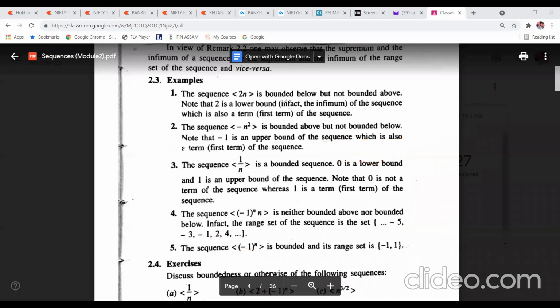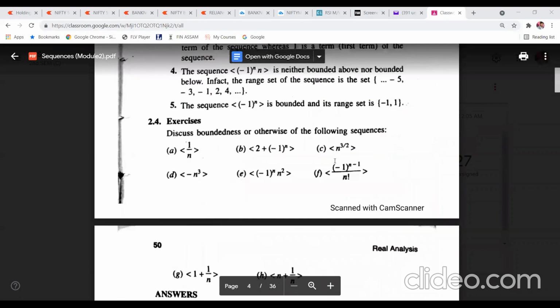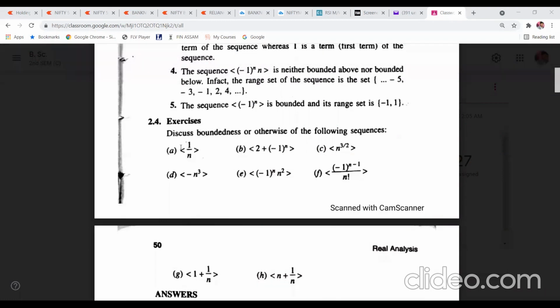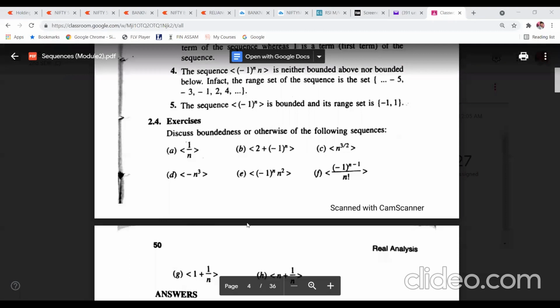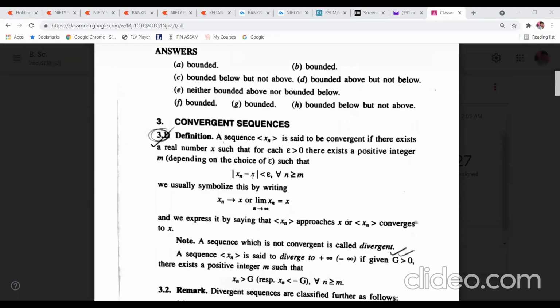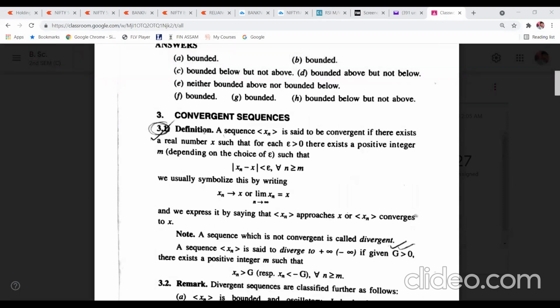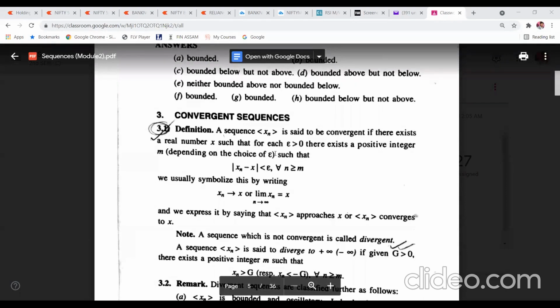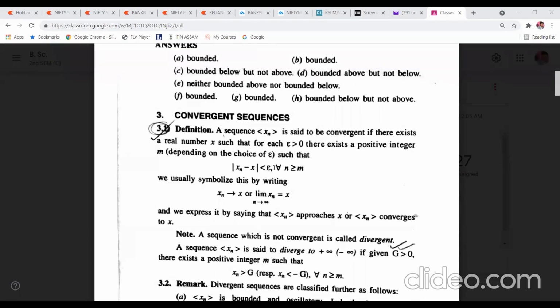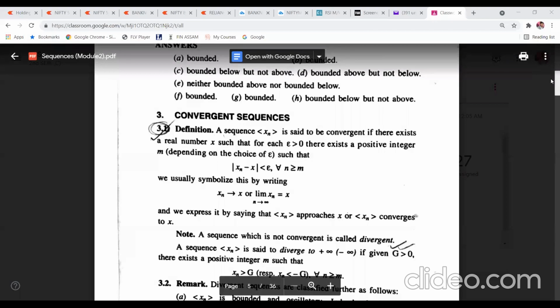So there are some sequences here. You need to discuss their boundedness, and then write what the lower bound is and what the upper bound is. Just write it by yourself. The answer is there, but first you write by yourself. Then in the next class I will discuss the convergent sequence.